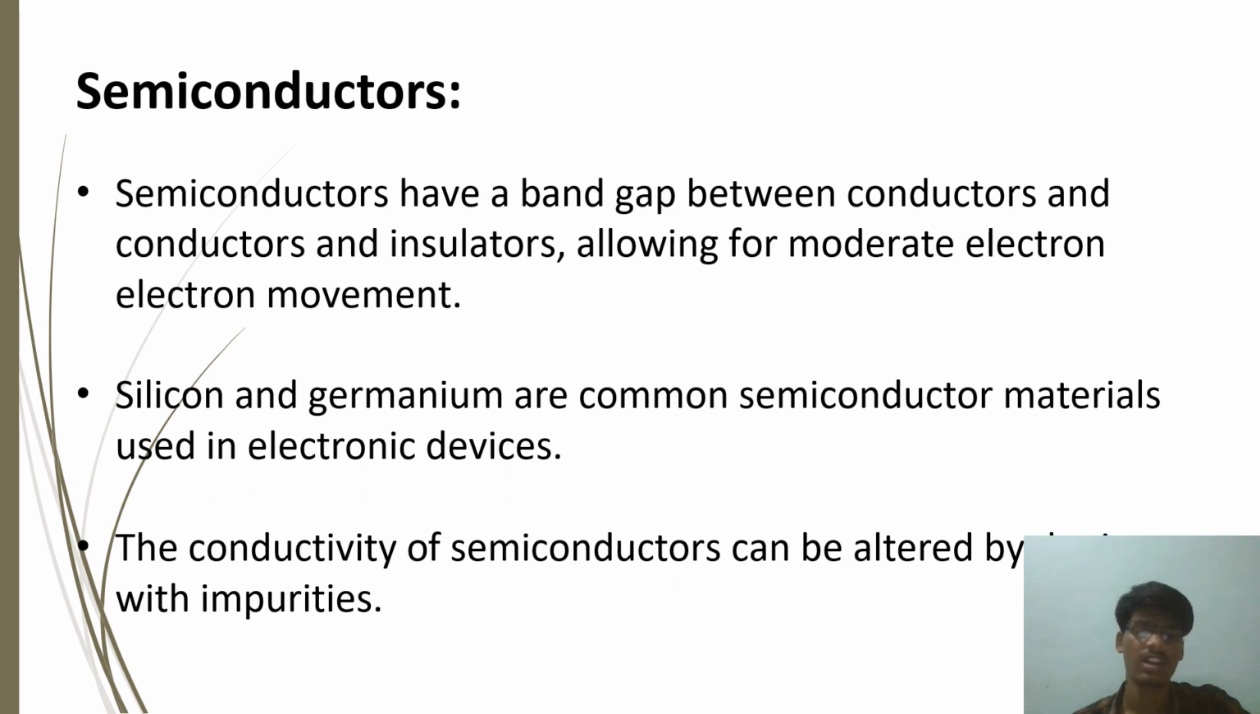Semiconductors. Semiconductors have a band gap between conductors and insulators, allowing for moderate electronic movement. Silicon and germanium are the common semiconductor materials used in electronic devices. Silicon and germanium are the more important. The conductivity of a semiconductor can be altered with impurities.